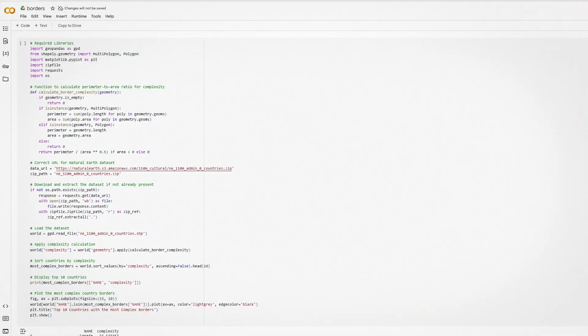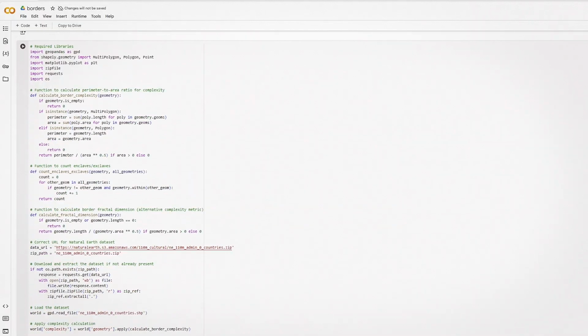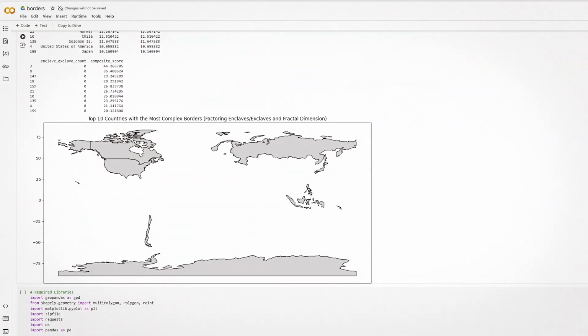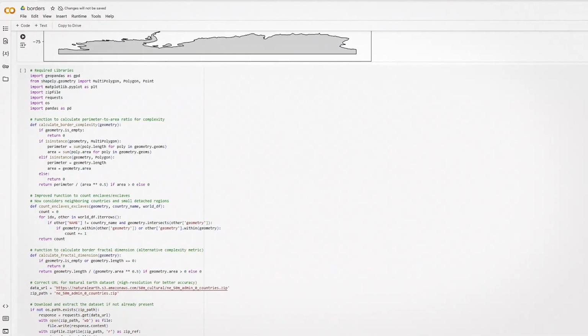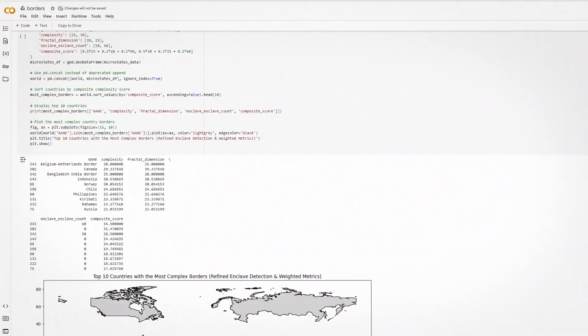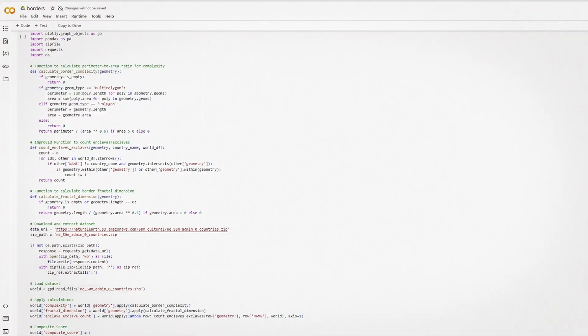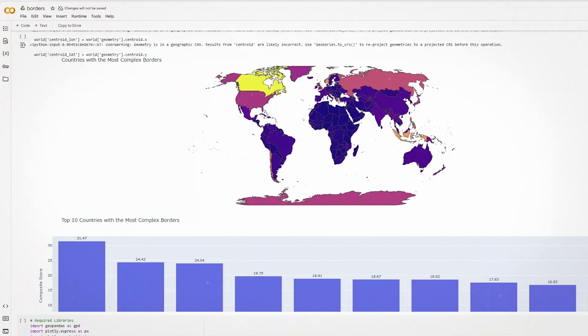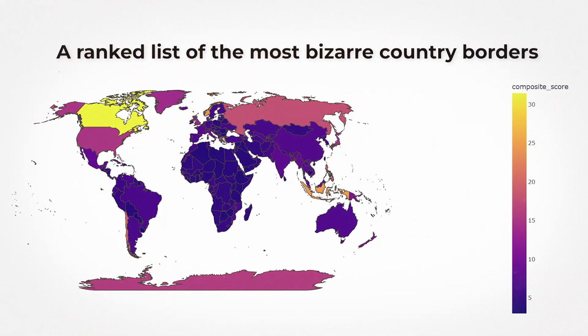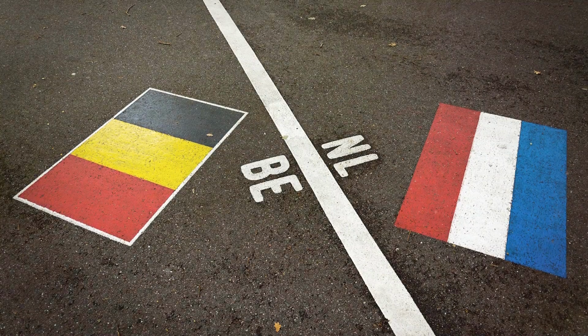I pulled high-resolution border data, analyzed complex polygon shapes, calculated perimeter to area ratios, fractal dimensions, and even tracked enclaves and exclaves across the globe. It was a mix of data science, geography, and a lot of debugging. The result? A ranked list of the most bizarre country borders, backed by real data and a lot of number crunching. But here's the big question.